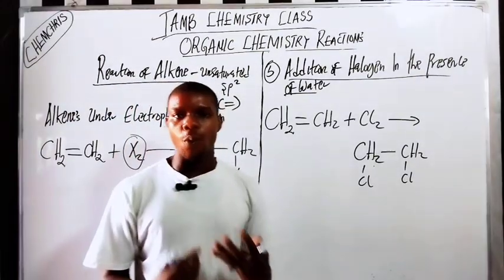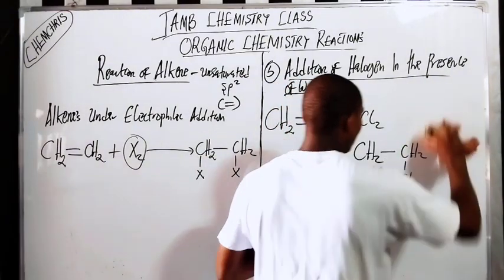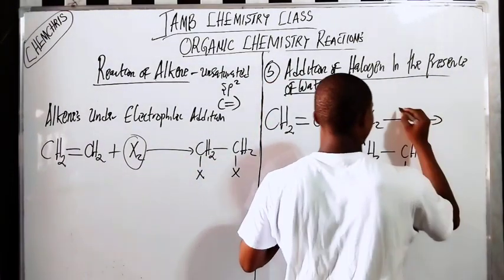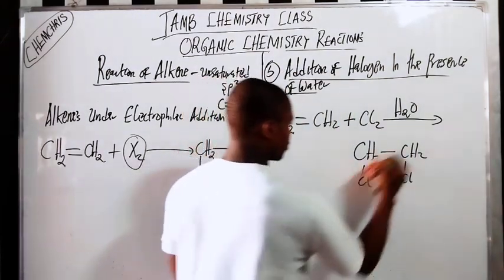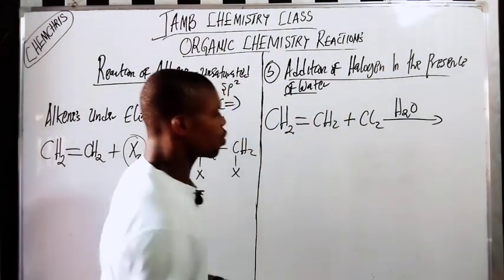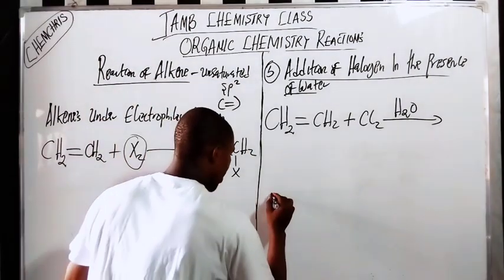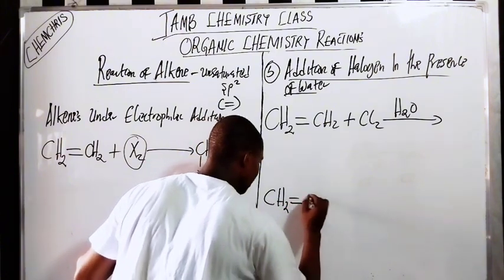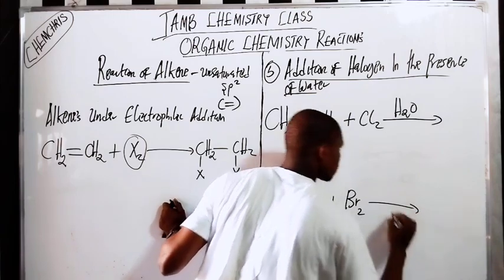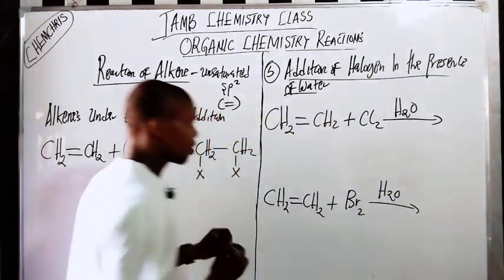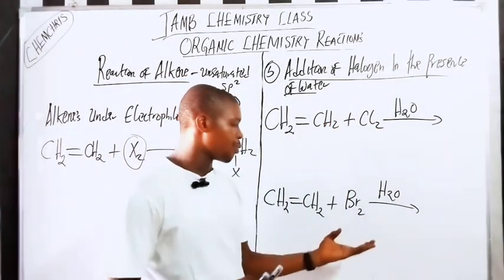Now, what happens when you are adding in the presence of water? This one is a totally different reaction. So let me bring on that one. Here we have CH2=CH2 plus Br2. Now chlorine water will be formed here and bromine water will be formed.